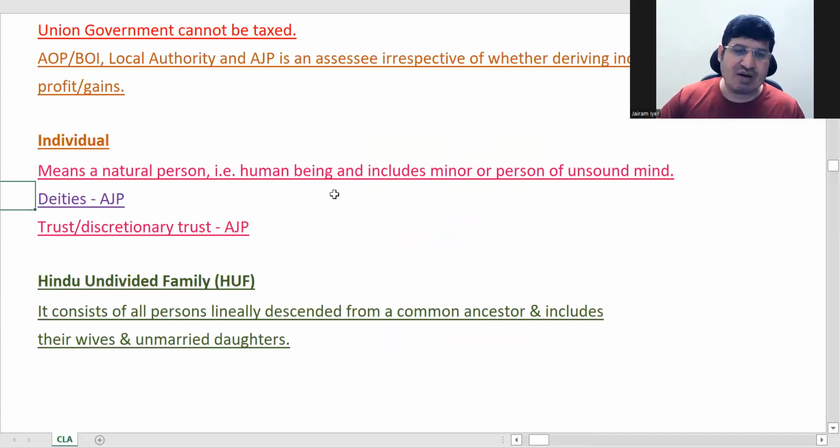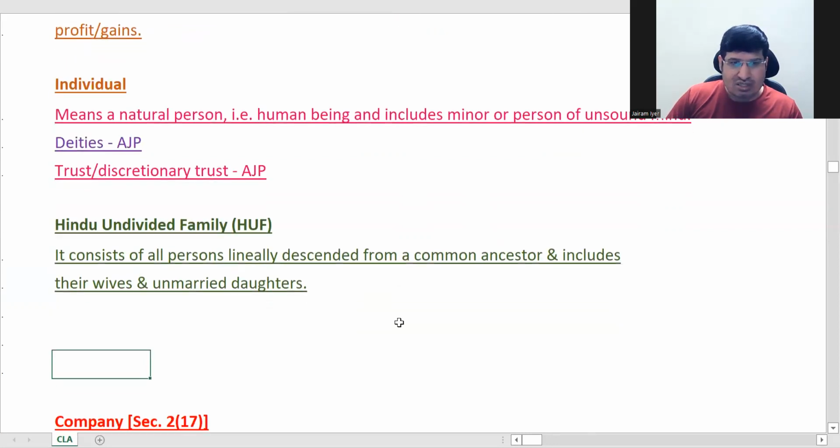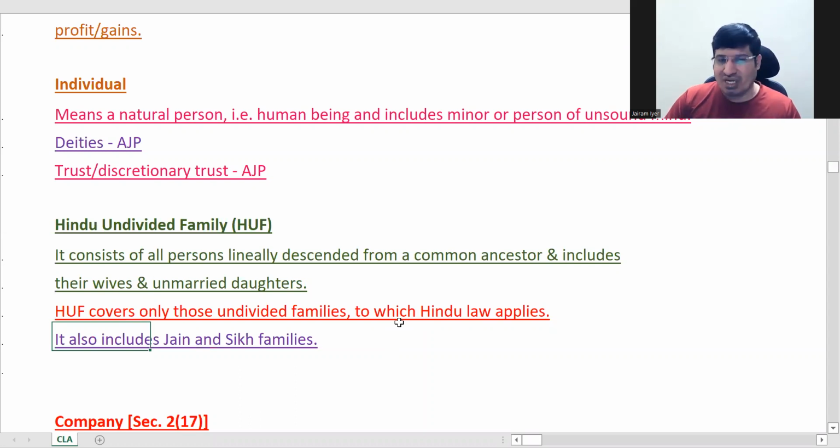It's a Hindu family business, basically. The persons lineally descended from a common ancestor, includes wife and unmarried daughters. HUF covers undivided families to which Hindu law applies. One more thing is Jain and Sikh families.